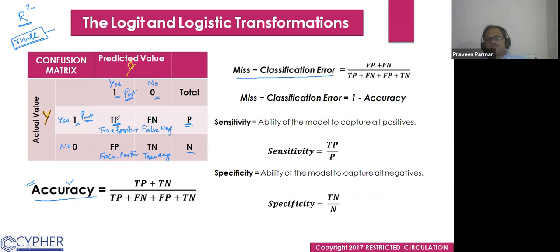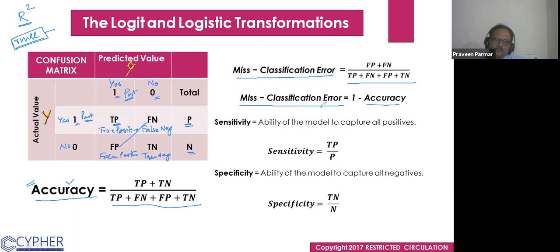Accuracy is your true positive and true negative, which are the correct predictions, divided by the total. And misclassification is just the opposite of it. Your false predictions divided by total. So we could say the accuracy plus misclassification error is equal to 1. So if you have the accuracy, you could find out the misclassification. If you have the misclassification, you could find out the accuracy through this formula. Got it?